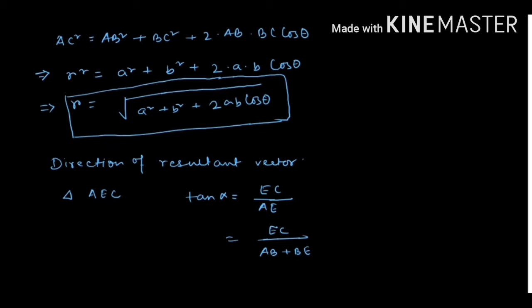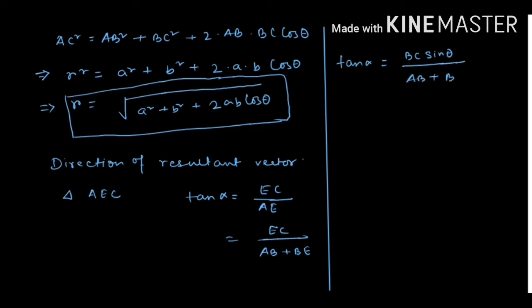Now from equation number 4, tan alpha equal to BC sin theta by A plus BC cos theta. Now what is the value of BC?